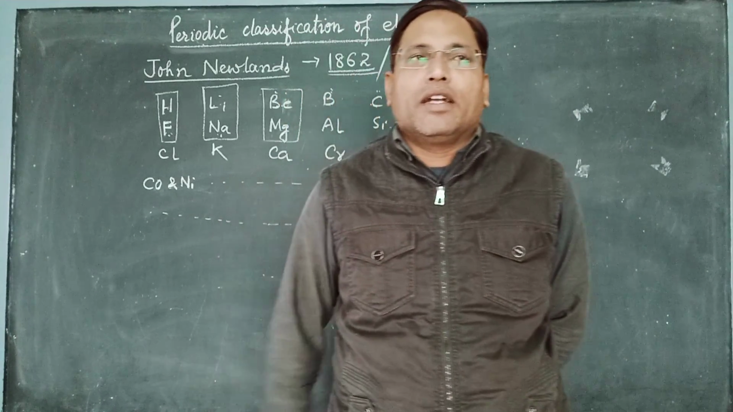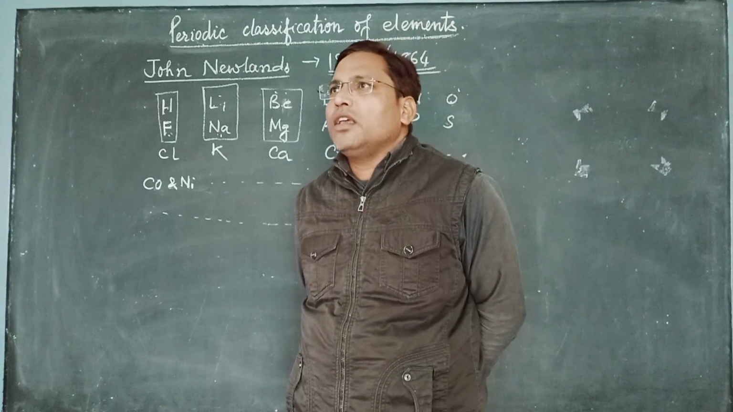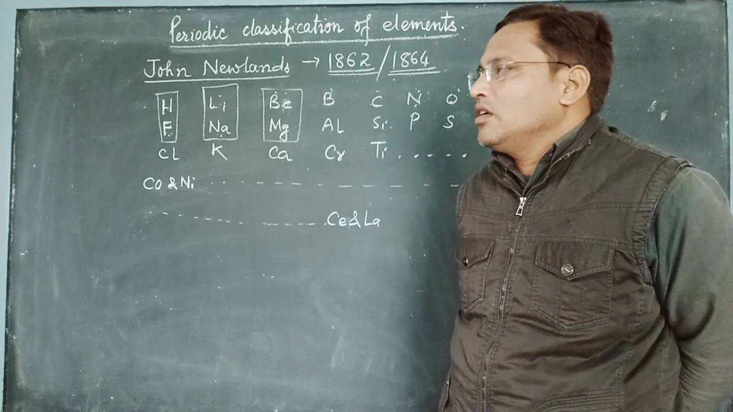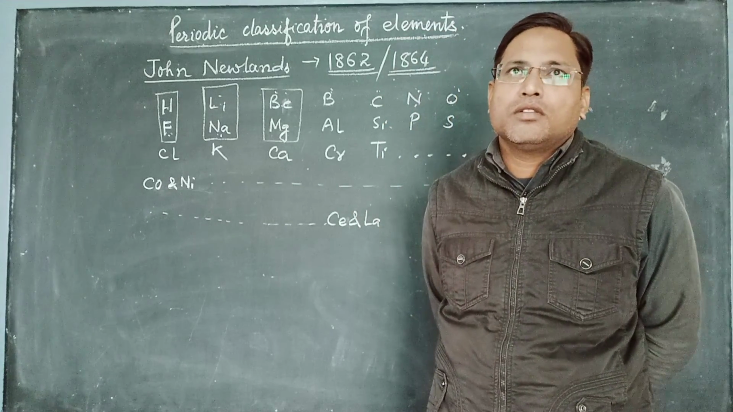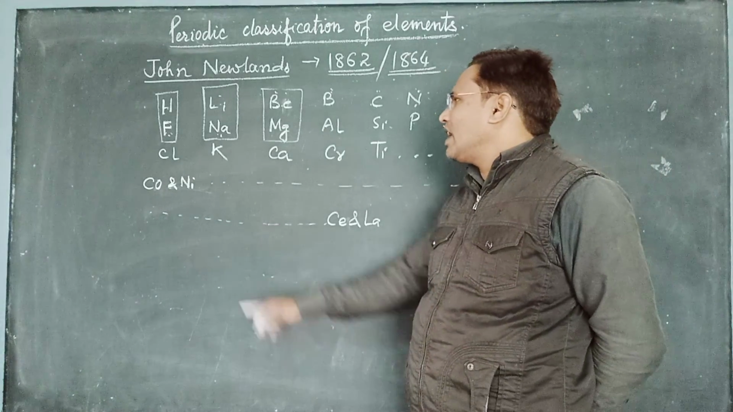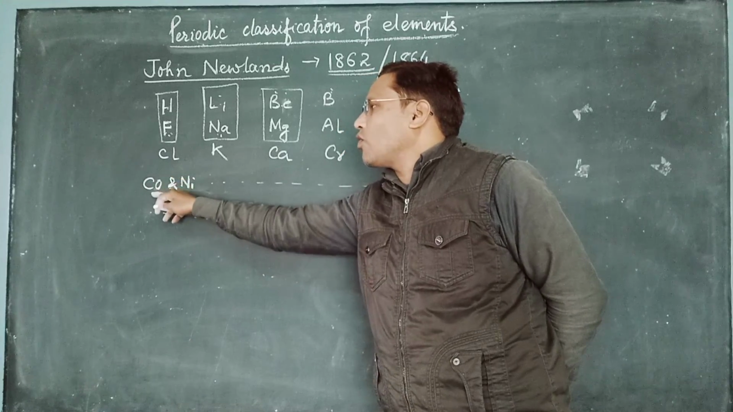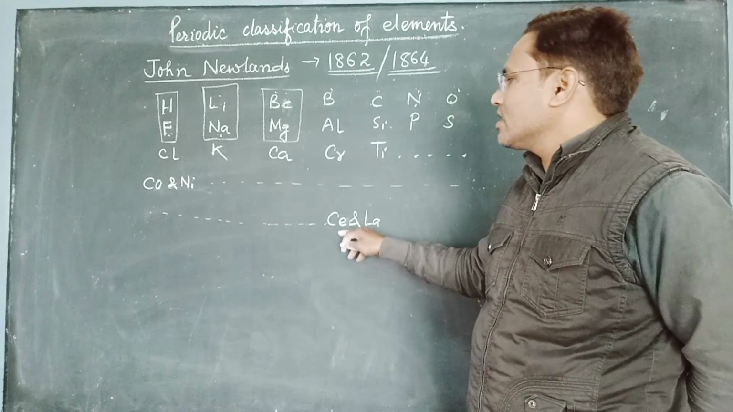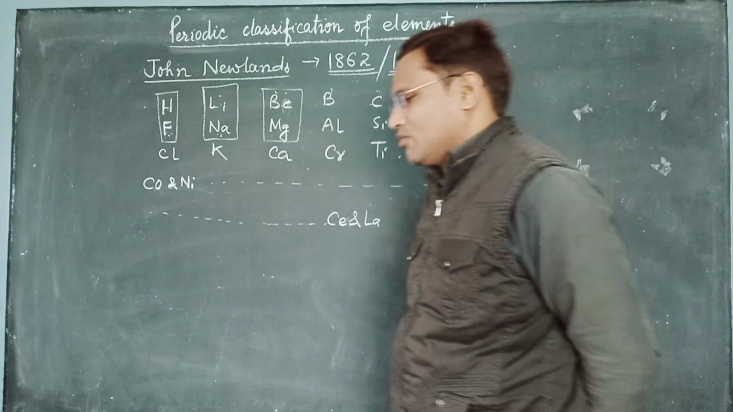And then what he had done was arrange in increasing order of atomic masses, but in two places he had put two elements in the same slot. See here, cobalt and nickel, and here cerium and lanthanum. What he had done was put them in the same slot.